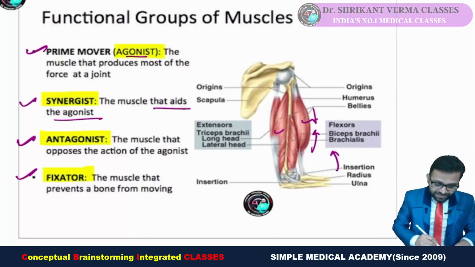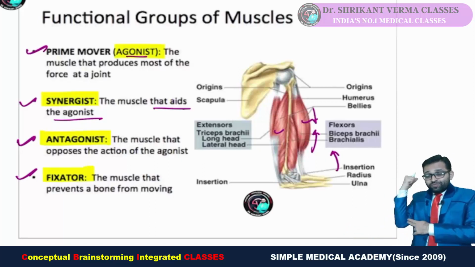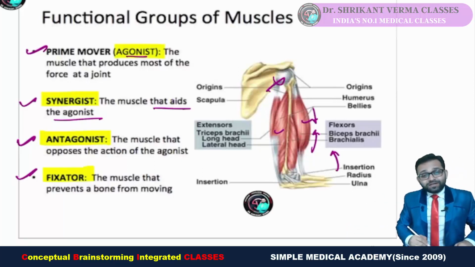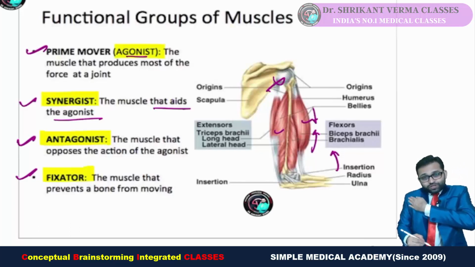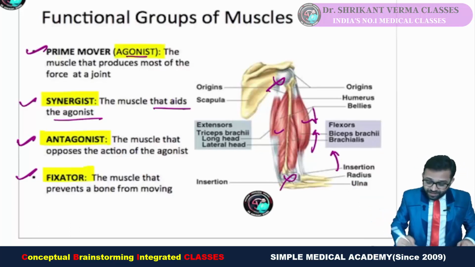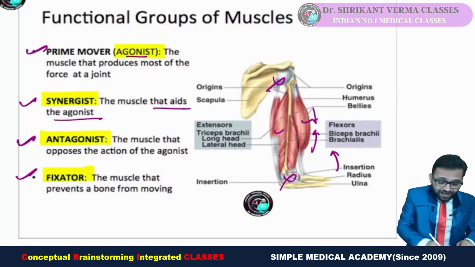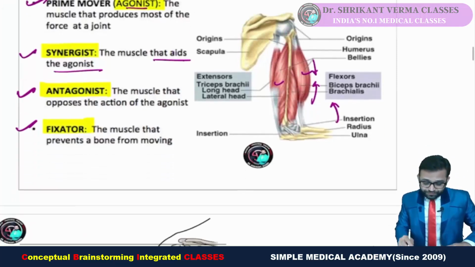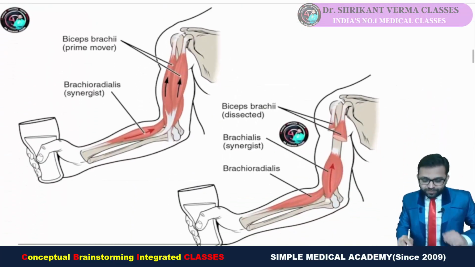And then the fixator. During all kinds of movement, different muscles are fixing the shoulder joint and fixing the elbow joint. These muscles are fixators, which make stability of the different joints. You can see this movement.